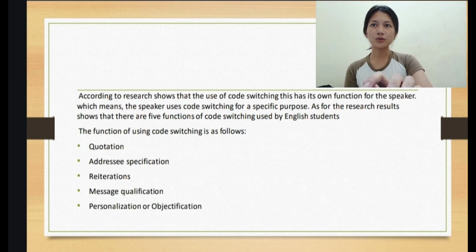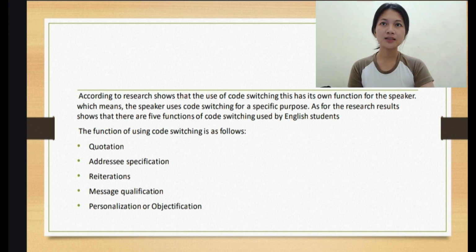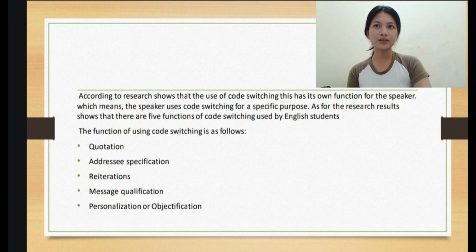According to research, the use of code switching has its own function for the speaker, which means the speakers use code switching for a specific purpose. The research results show that there are 5 functions of code switching used by English students. The functions of using code switching are as follows: quotation, address specification, redirection, message qualification, and personalization or objectification.